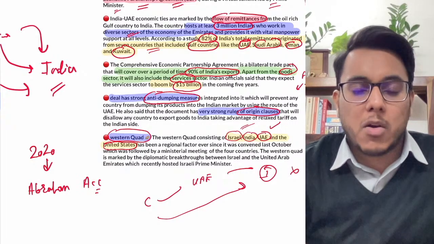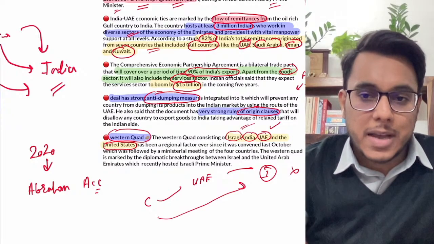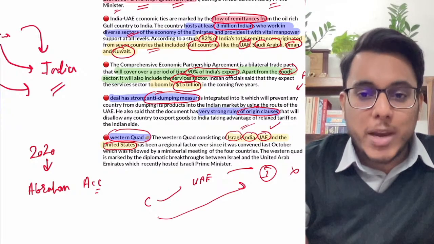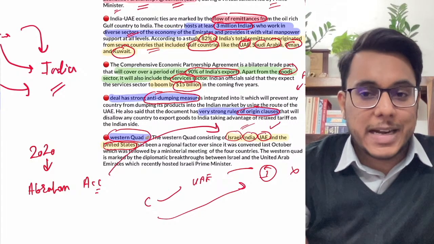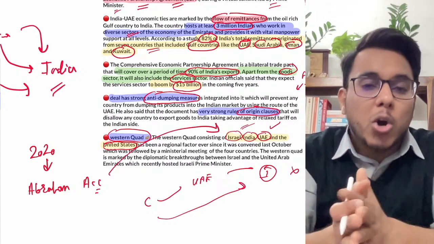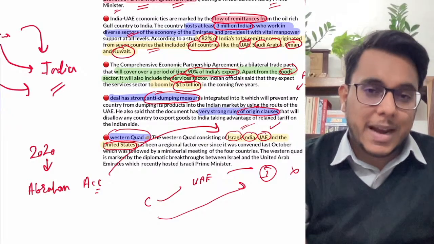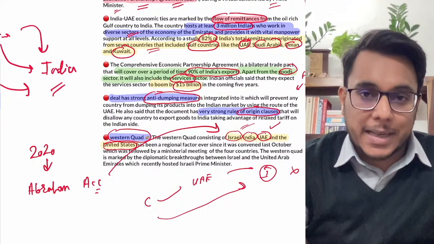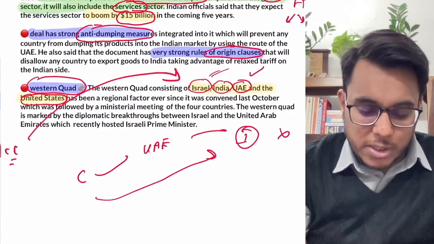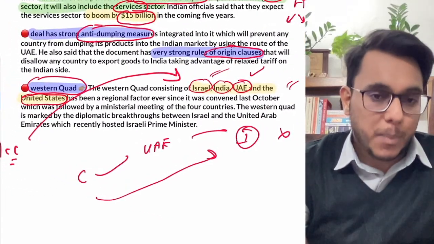Because of the Abraham Accords, the normalization of relations has happened between the UAE and Israel. And as the normalization of relations between Israel and the UAE has happened, now all of them are comfortable coming together, and this Western Quad is there. Here also we will be cooperating. Because of such things also, the UAE is an important partner.